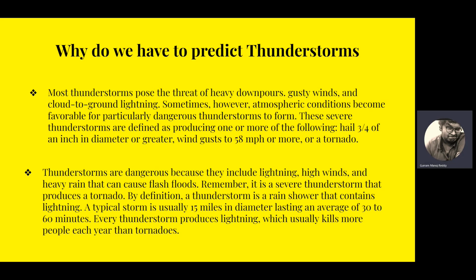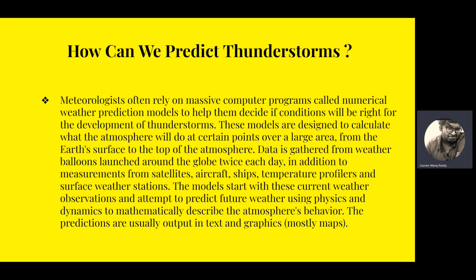By definition, a thunderstorm is a rain shower that contains lightning. A typical storm is usually 15 miles in diameter, lasting on average 30 to 60 minutes. Every thunderstorm produces lightning, which usually kills more people each year than tornadoes. That means thunderstorms are more dangerous than tornadoes. How can we predict these thunderstorms?